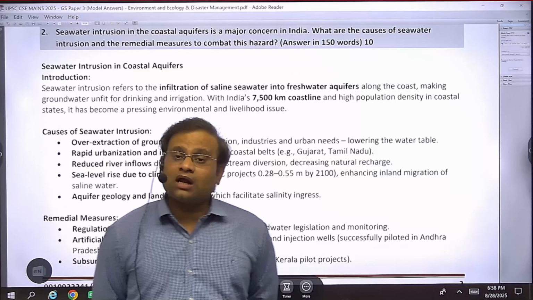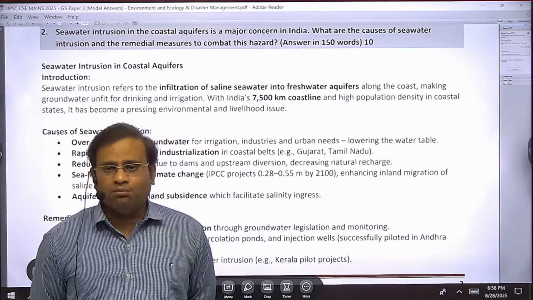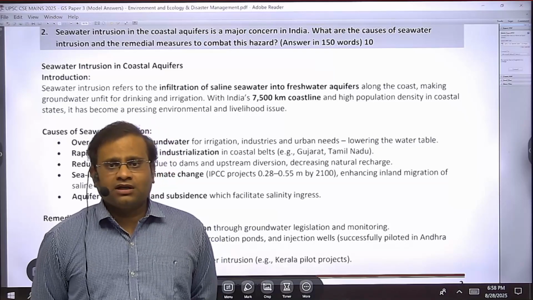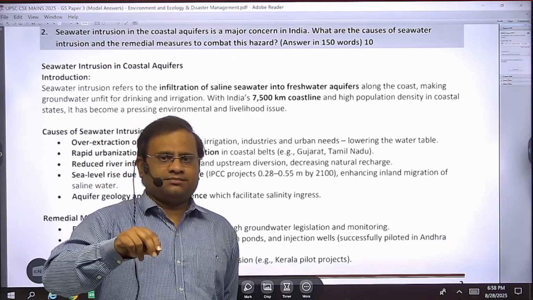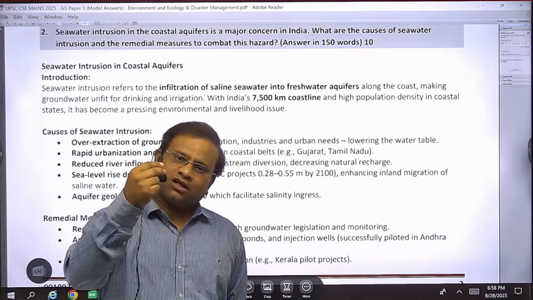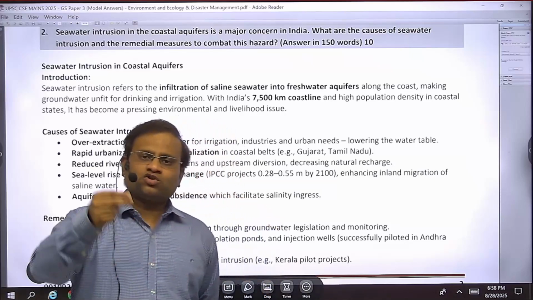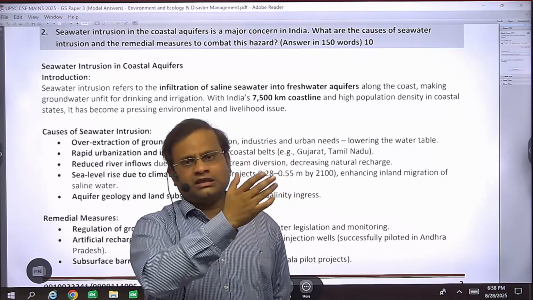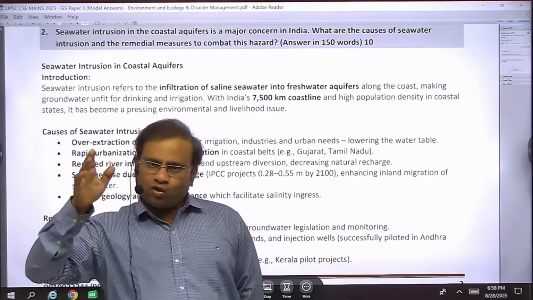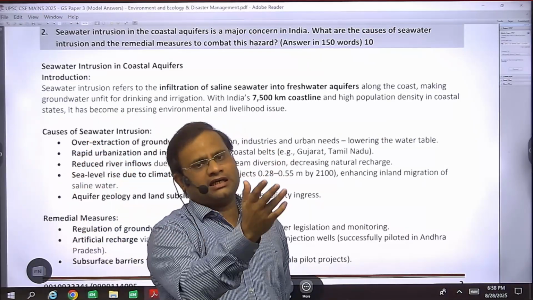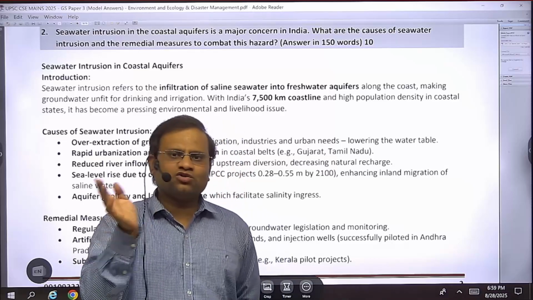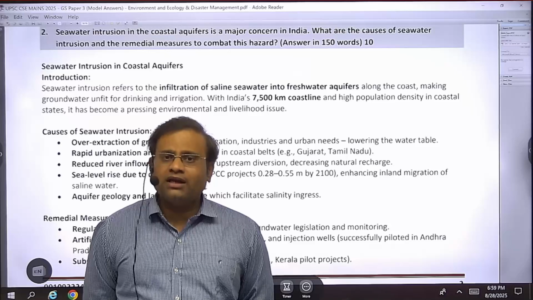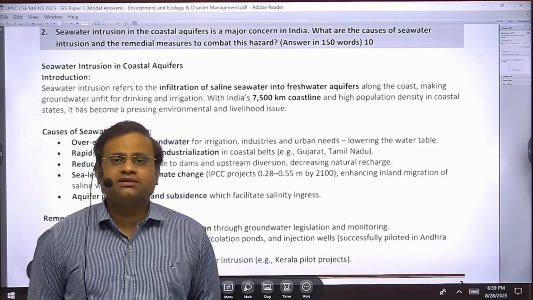Natural causes are like tsunamis. If a tsunami wave comes, the very high sea waves collapse. We call it a wave break. They collapse when they reach the shore. This collapse creates a strong swash, so a lot of water is thrown towards the landward side. So this tsunami throws the saline water of the sea towards the land. Obviously, as saline water is on the land, we can expect that salt intrusion will take place in the aquifers of the soil. So this is one of the natural causes.